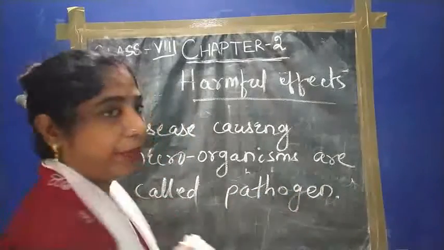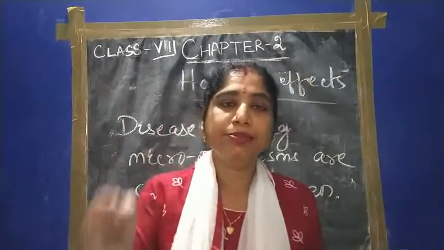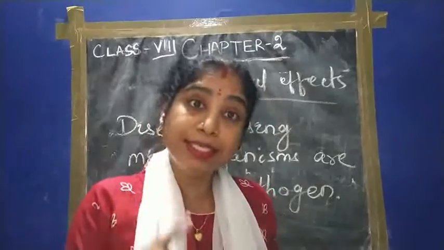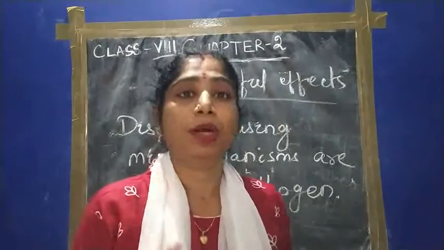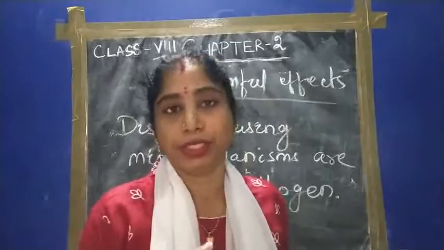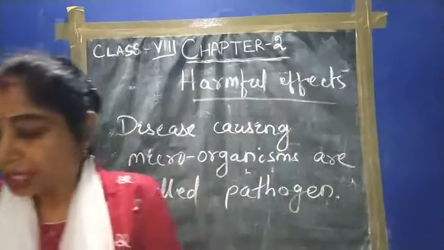The microorganisms which cause diseases are called the pathogens. This is most important from the exam point of view, for a short question or 1 mark question.